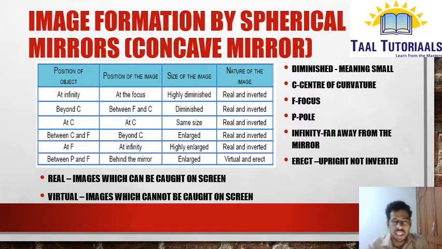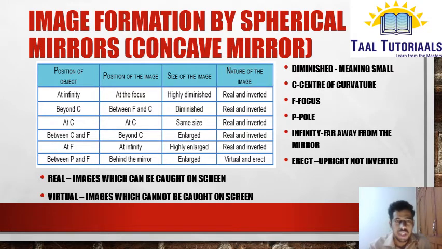Let us go and study this table first. When we keep the object at infinity, the first column is the position of the object, meaning where you are keeping the object. So first you are keeping the object at infinity, meaning it is far away from the concave mirror. Then the image will form at the focus. The size of the image will be highly diminished and the nature will be real and inverted.